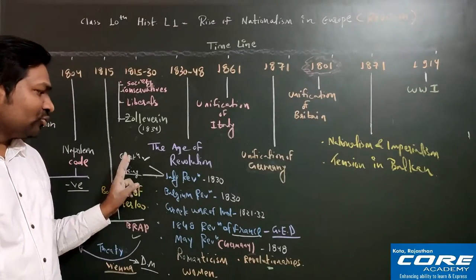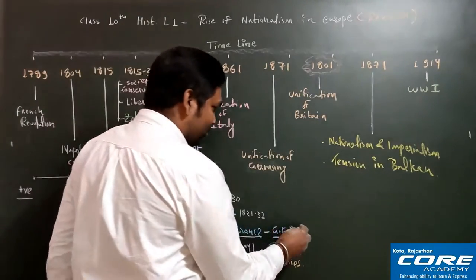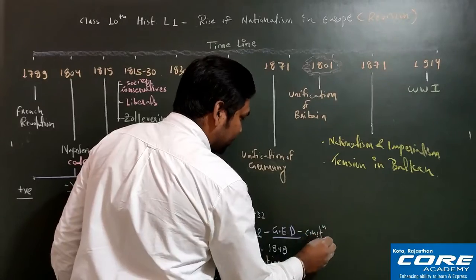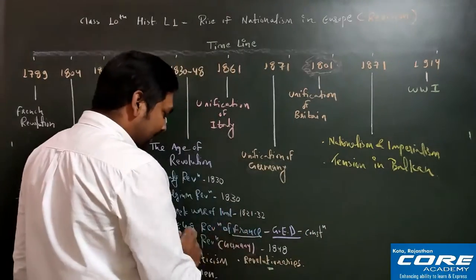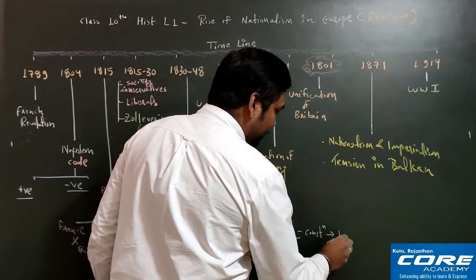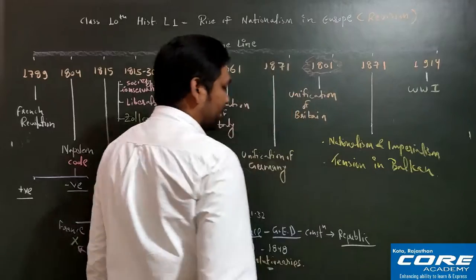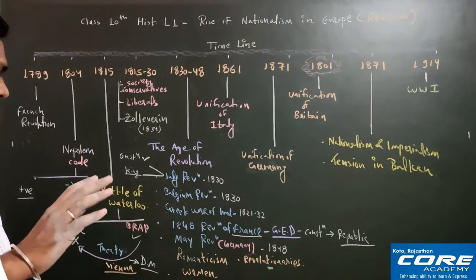After removal of Louis Philippe, what is left? Only the constitution is left, right? So since only the constitution is left and no king, nothing is there, after 1848 France will be known as a republic nation. Remember? France will be known as a republic nation. I hope this is clear to everyone. Till 1848, I think the picture is very much clear.